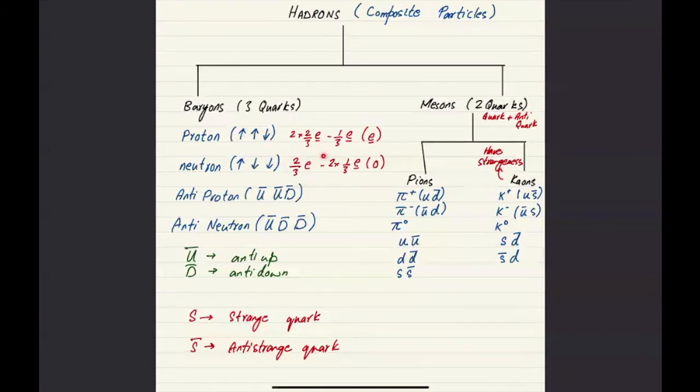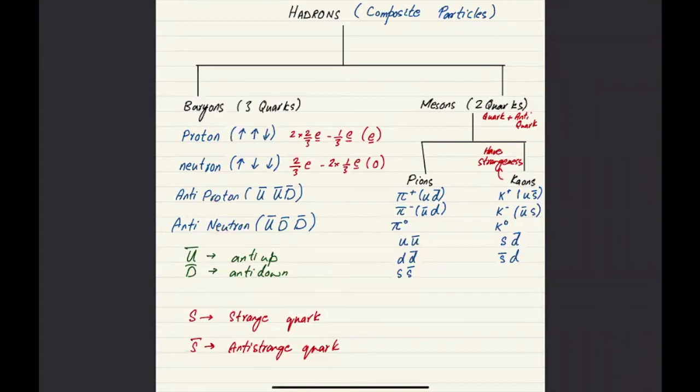You can check that on the basis of their charges as well, because an up quark has a charge of 2/3 elementary charge, and a down quark has a charge of -1/3 elementary charge. When you put these charges together, you'll get an elementary charge e for the proton, and for the neutron you get a 0 charge. For baryons, you need to remember that they are proton and neutron, and also antiproton and antineutron.